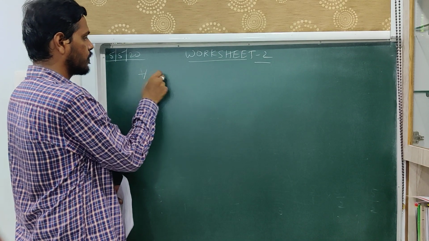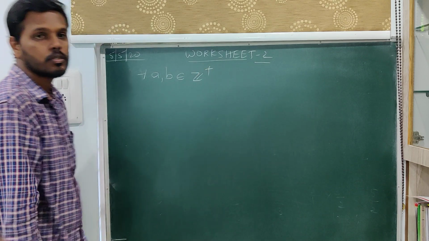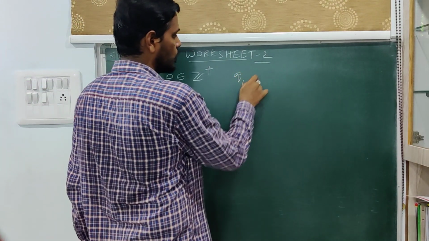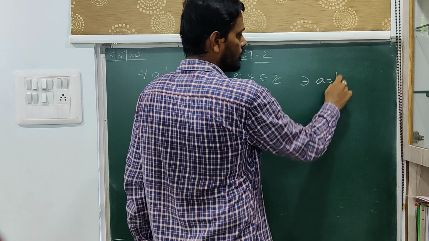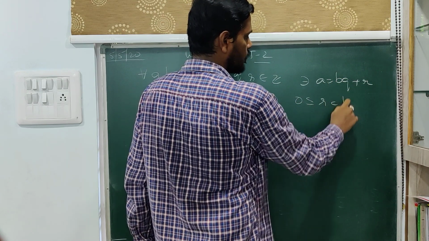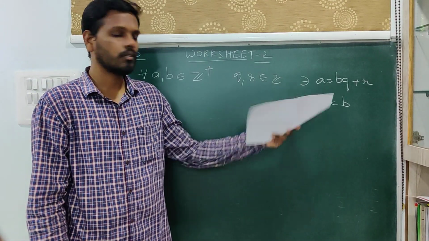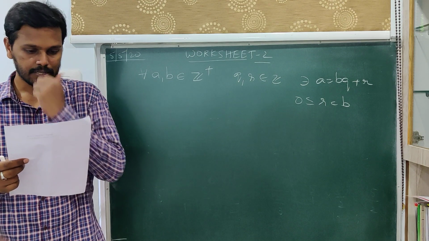For any two positive integers a and b, there always exist unique integers q and r such that a is equal to bq plus r, and r is always less than b and greater than or equal to 0. So this is what we have discussed in the last class.